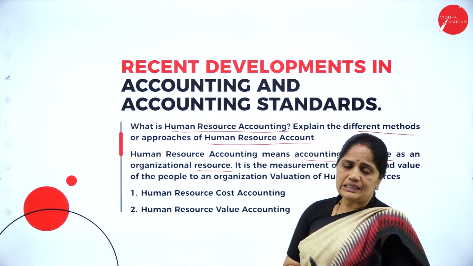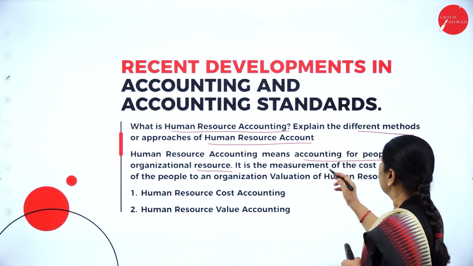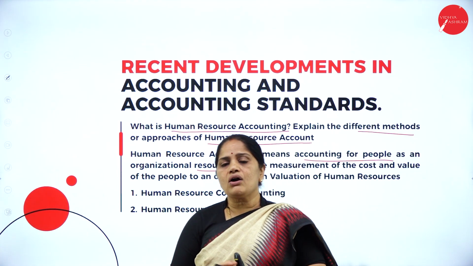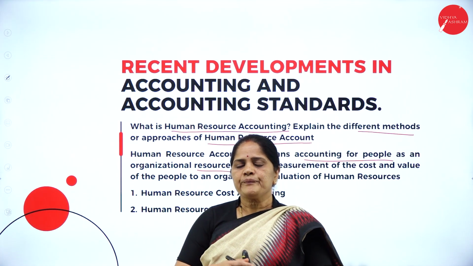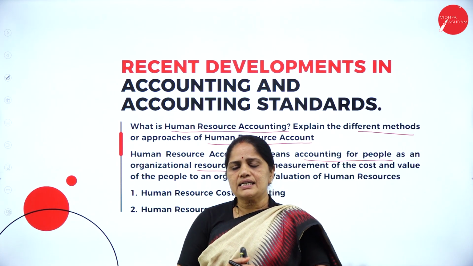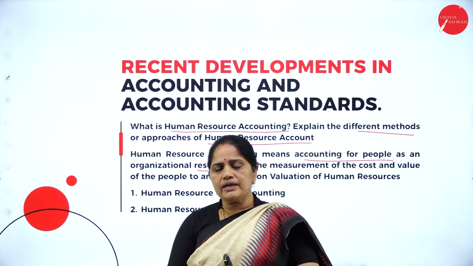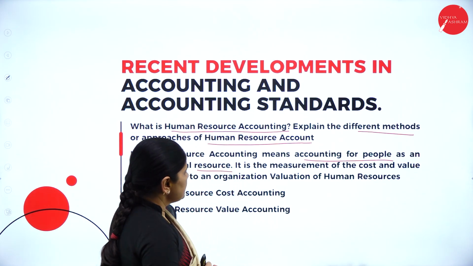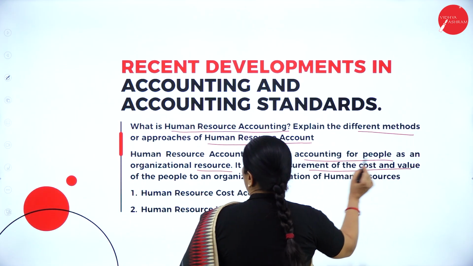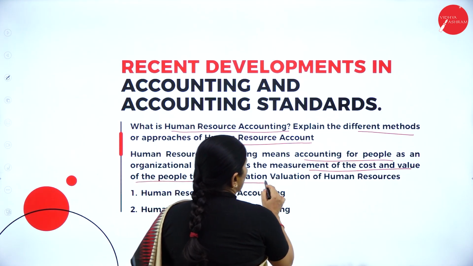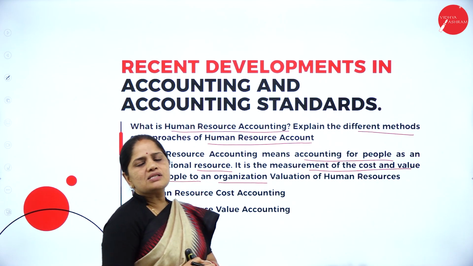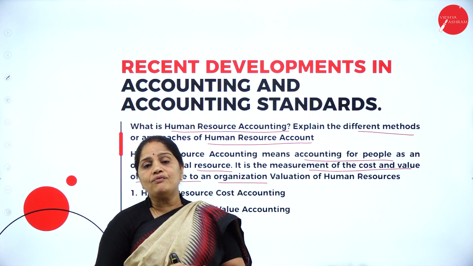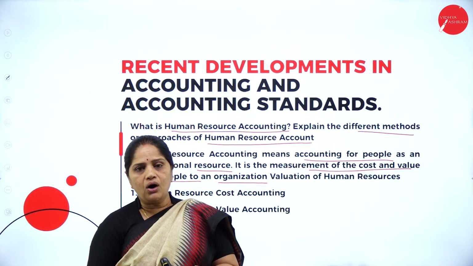So, how do we do this human resource accounting? It means accounting for people as an organizational resource. Just like an organization needs financial resources, physical resources, and various other resources, the same way we will be accounting for the human resources of an organization. It is the measurement of the cost and value of the people to an organization. So, in human resource accounting, you will be measuring the cost of the human resource and also the value of the human resource to the organization.